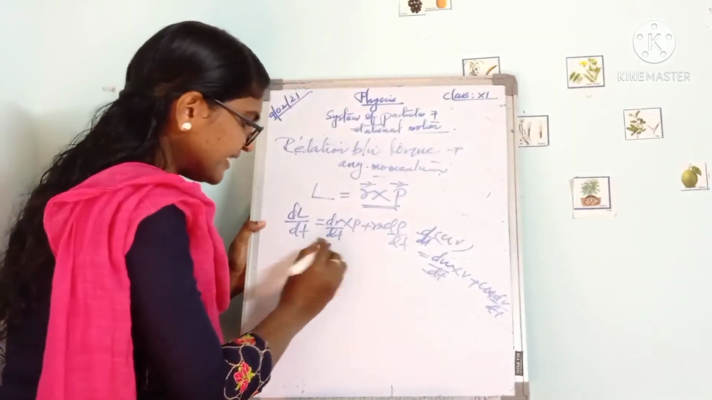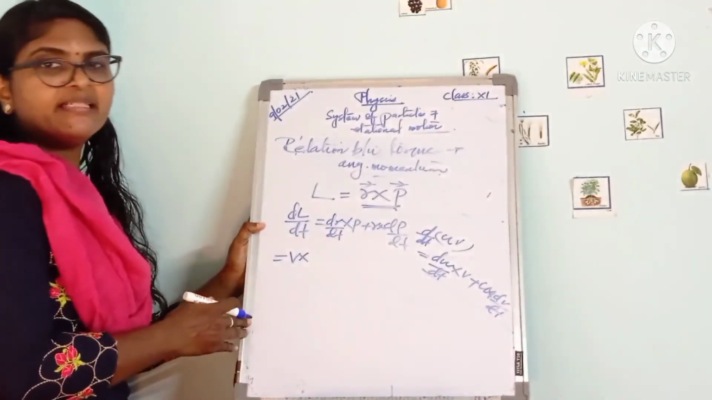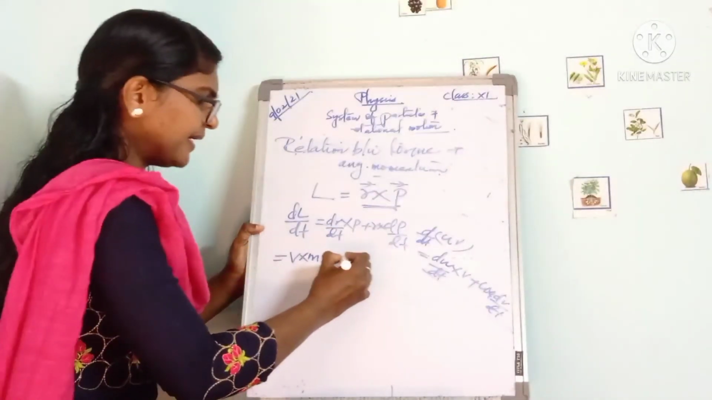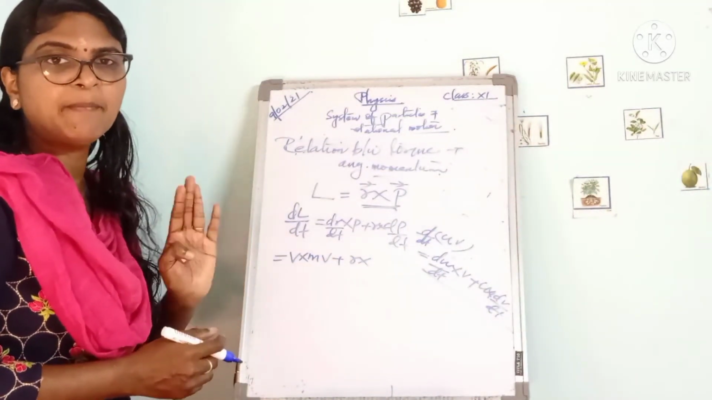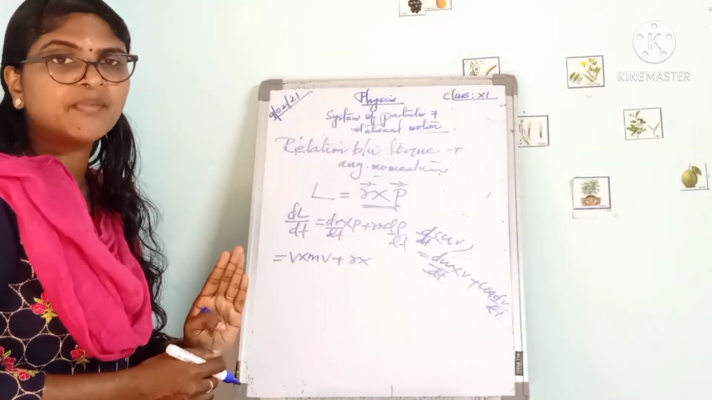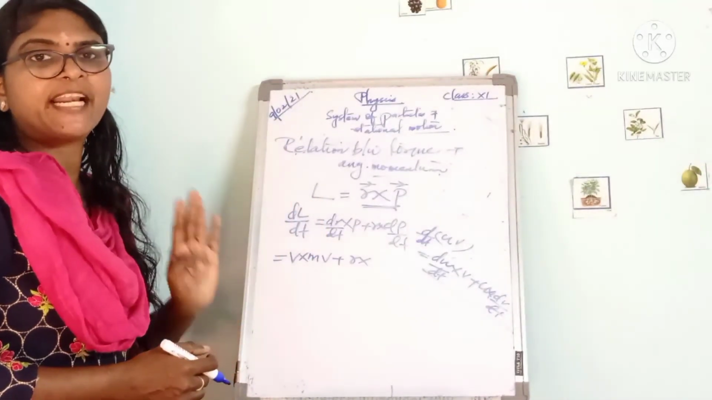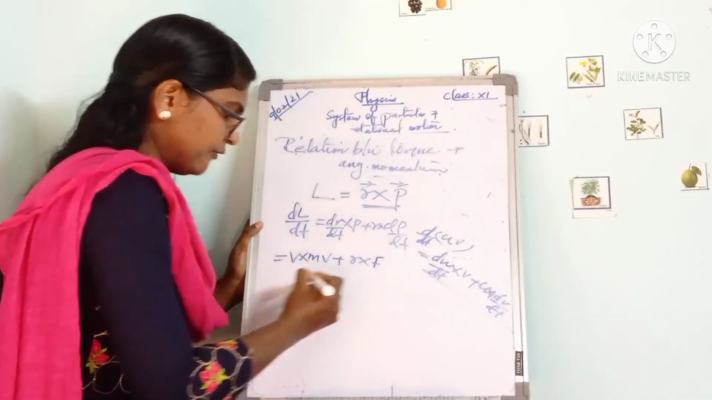That is velocity v. So v cross, instead of momentum p, we can write m into v, plus r cross, by Newton's second law, dp by dt. What is dp by dt? Rate of change of momentum, that is equal to the force. That is by Newton's second law: the rate of change of momentum is equal to force. So it is r cross f.